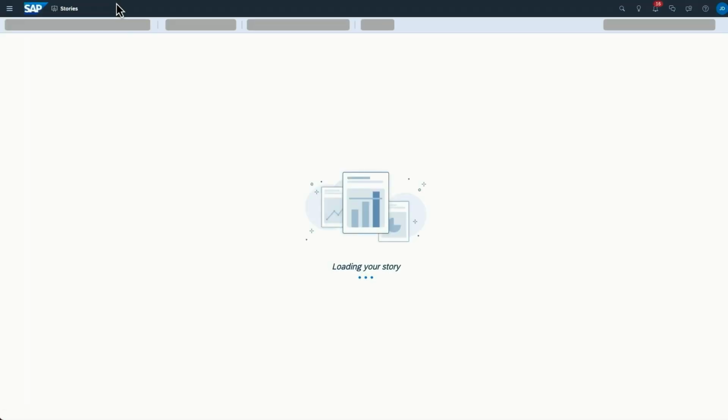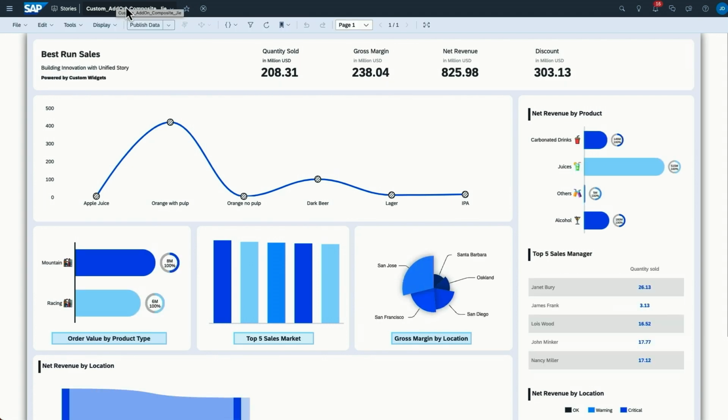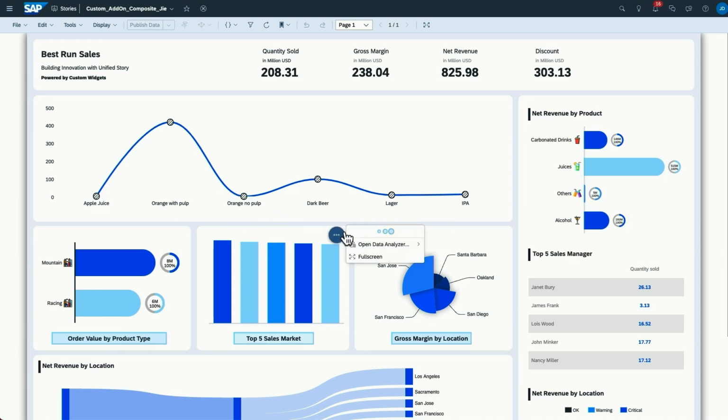Now I would like to show you how these stories look in the runtime. And we can see that the custom widget add-on is also already applied to this story, and also see another example here. And from the story, I want to show you that you can also navigate to the data analyzer for the data exploration scenario.